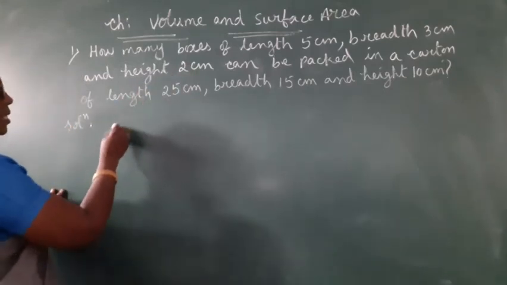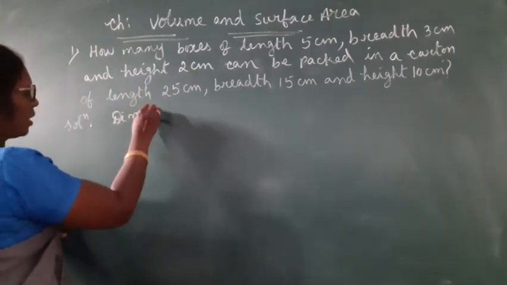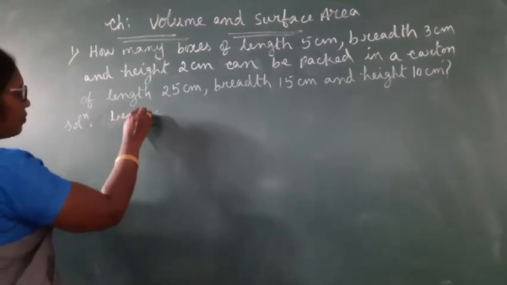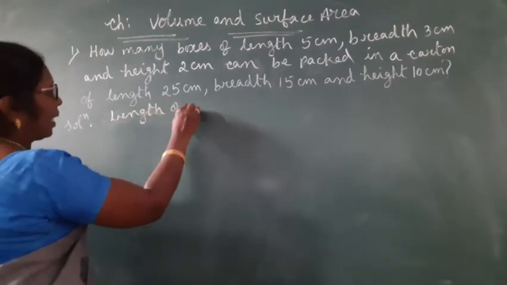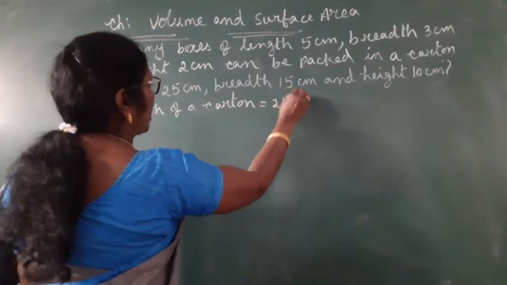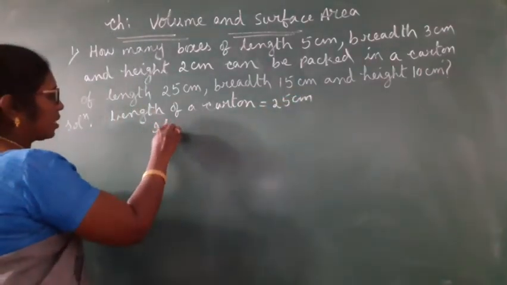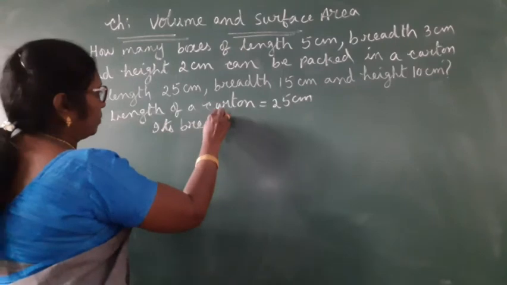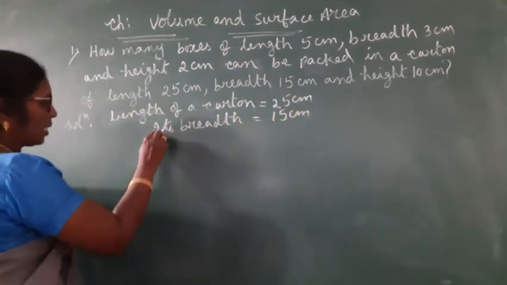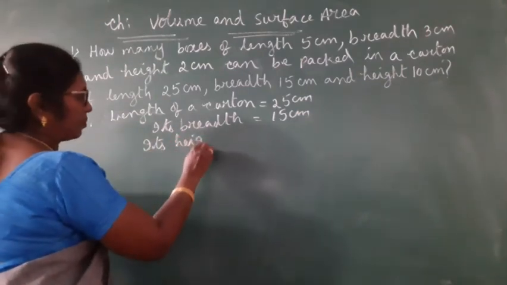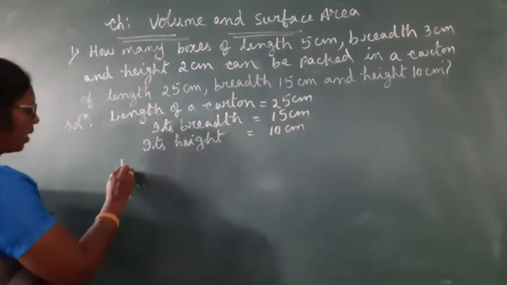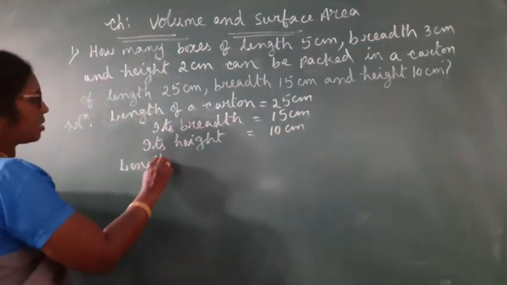So what is given is, dimensions of the carton are given. Length of a carton is 25 cm, its breadth is 15 cm, its height is 10 cm. Same way, length, breadth and height of the boxes are given to us.